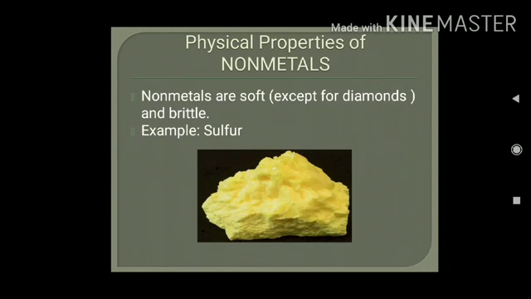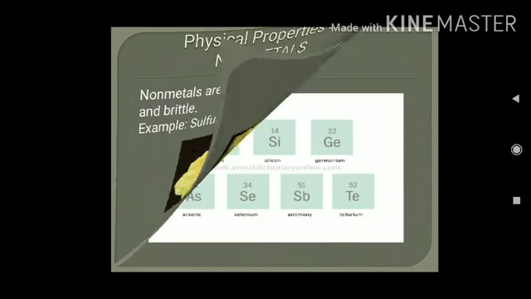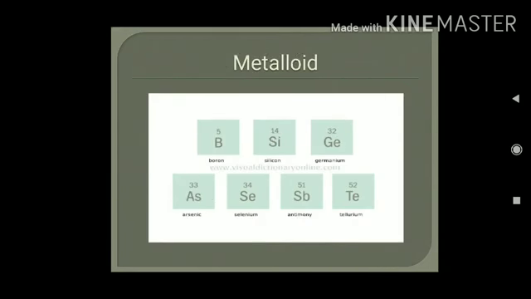Next physical property of non-metals is that non-metals are soft except diamond. Diamond is the hardest known substance on the earth. And non-metals are brittle in nature. If you hammer them, they will break down into various pieces. For example, sulfur.